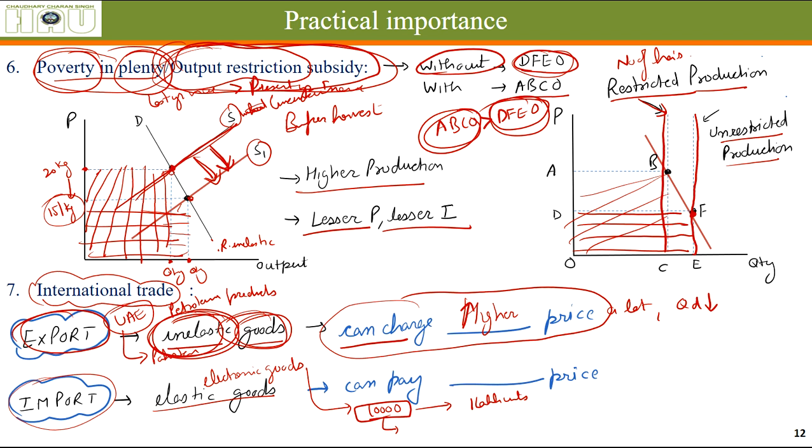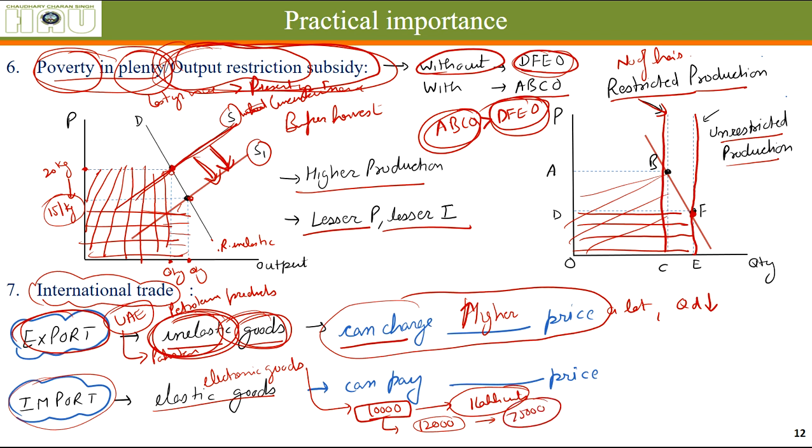Our government can impose a levy, that means an import tax, and make this phone's price 12,000, as 2,000 rupees tax has been imposed, and its demand reduces to, let's say, 75,000.